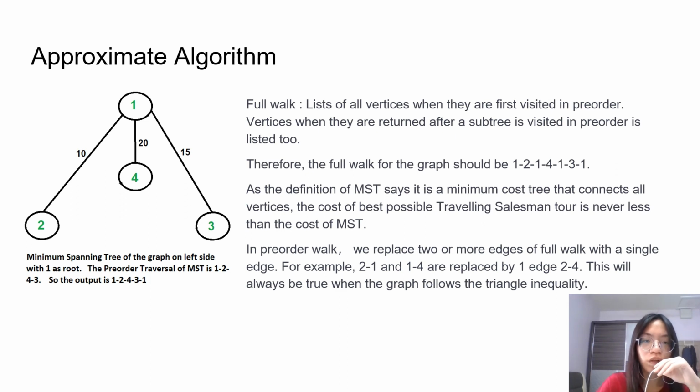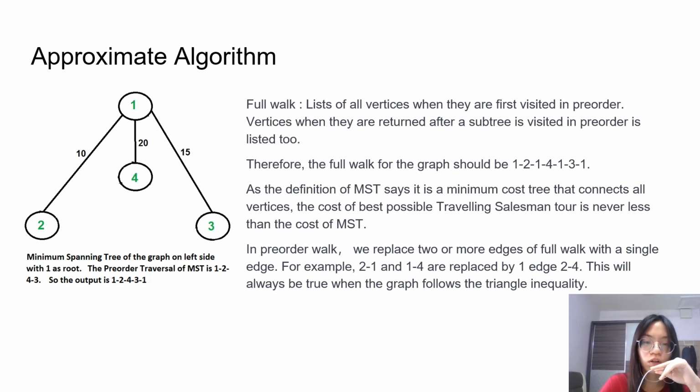First, we need to know what is full walk. A full walk is a list of all vertices when they are first visited in the pre-order. Vertices when they are returned after a subtree is visited in the pre-order is listed too. Therefore, the full walk for the graph should be 1, 2, 1, 4, 1, 3, 1. As the definition of MST says, it is a minimum cost tree that connects all vertices. The cost of best possible traveling salesman tour is never less than the cost of MST.